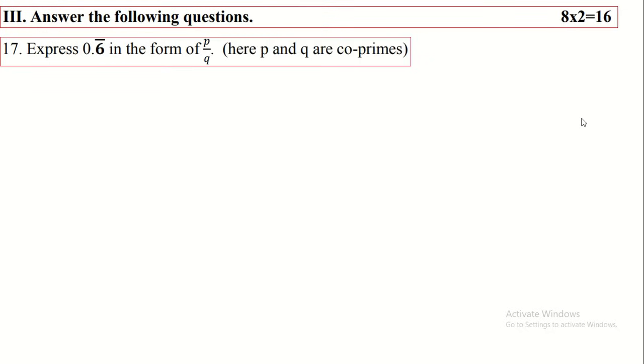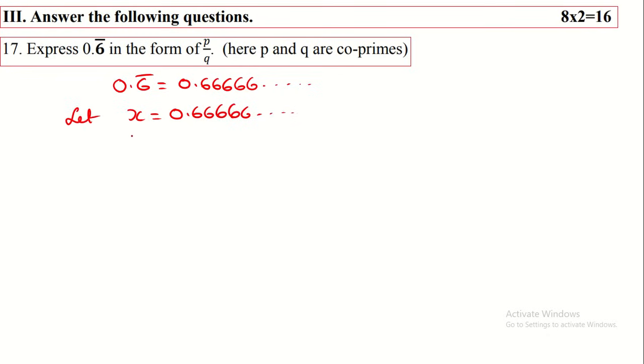Here I take the 2 marks question. Express 0.6 bar in the form of p by q. Here 0.6 bar can be written as 0.66666 and so on. So you put this as x, that is x is equal to 0.66666 and so on. And then you have to multiply both sides by 10 for writing this in the rational form.